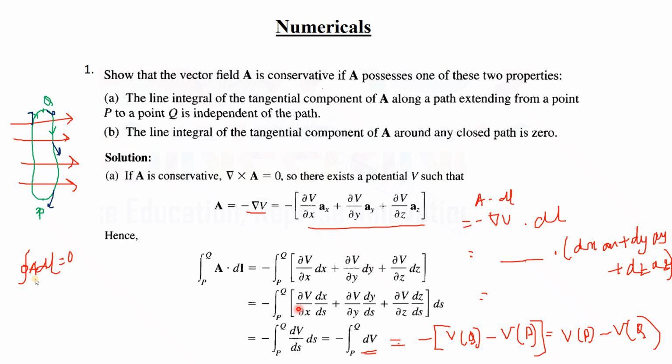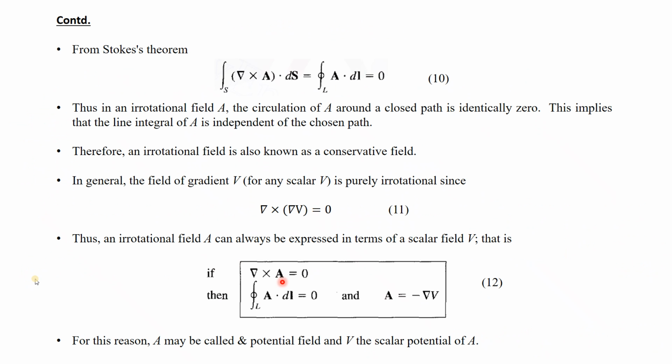The result from P to Q equals that from Q to P, so it makes no difference. That is why, if you take the closed line integral, P to Q and Q to P cancel each other and it will be 0. That is why it is written like this. So in the last class we asked why A is written in this form, isn't it?